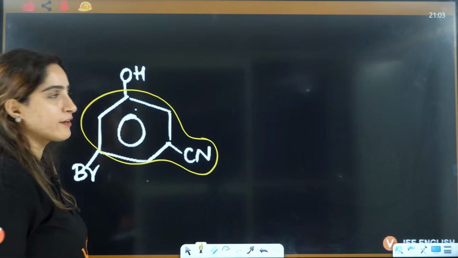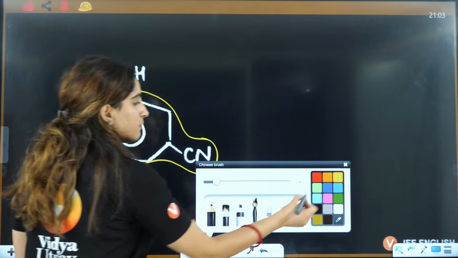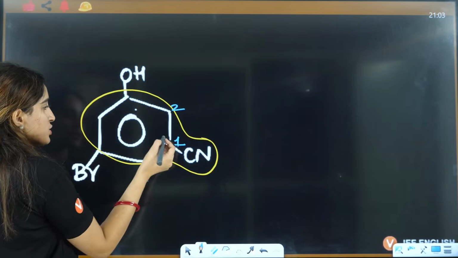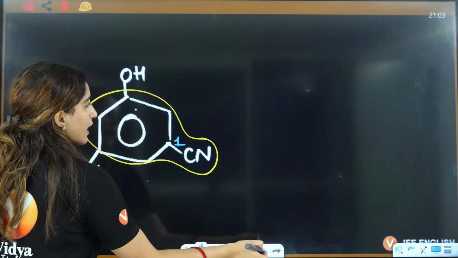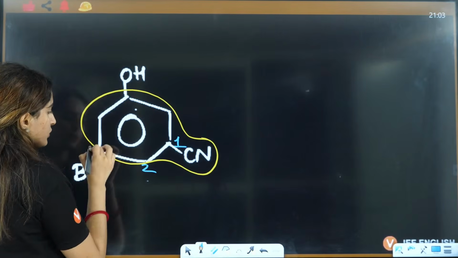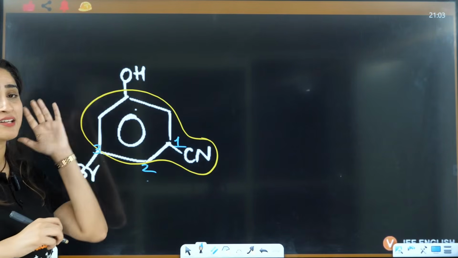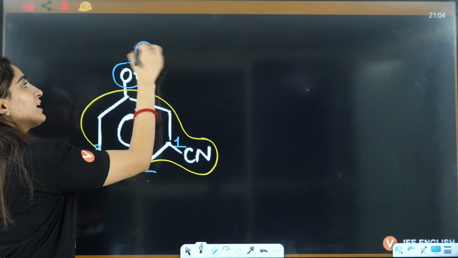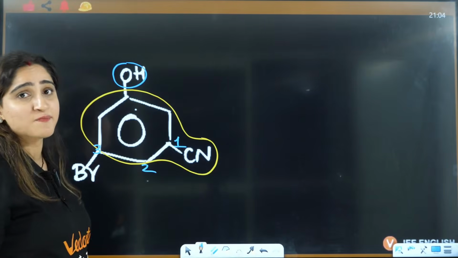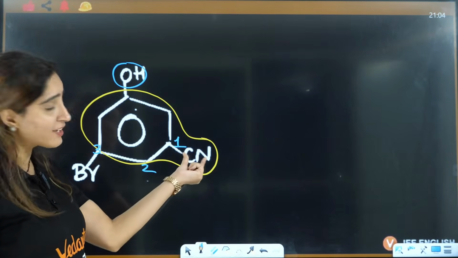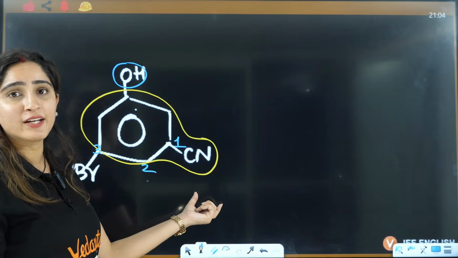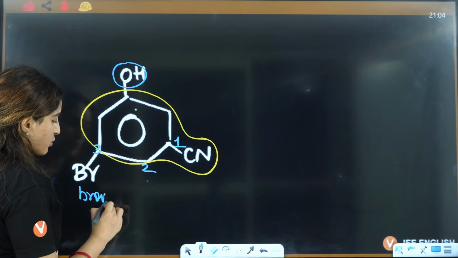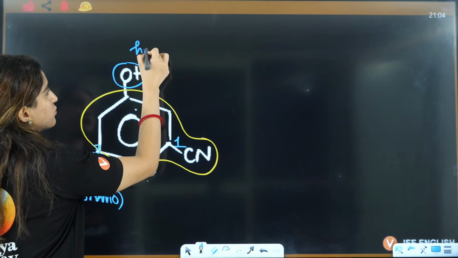This is benzonitrile, so this will become my naming. This will be 1, this is 2. Here I can choose 1, 2, 3 or 1, 2, 3. So I'll choose this 1, then 2, then 3. Why? Because here it is bromo, here it is hydroxy, right? Now you will say, ma'am, why are you not writing it as ol? Because here OH is acting as a substituent. Here I have taken this as the main. I have already given it a name, that is benzonitrile, right? So this will be bromo and this will be hydroxy,